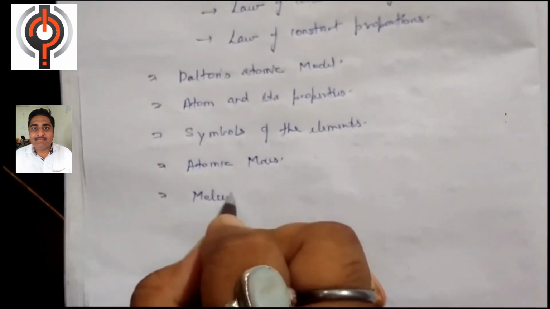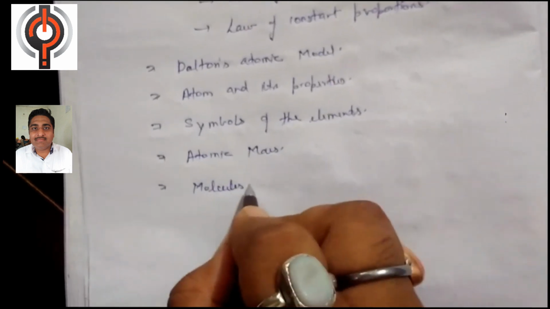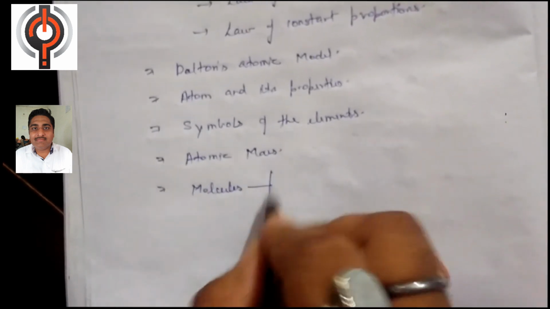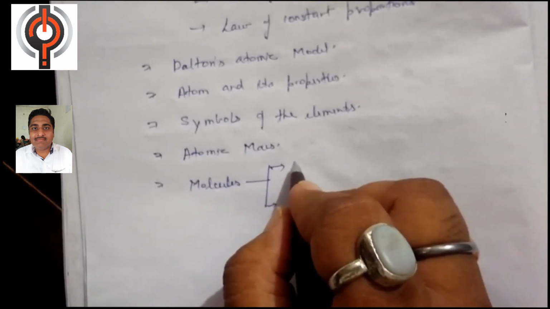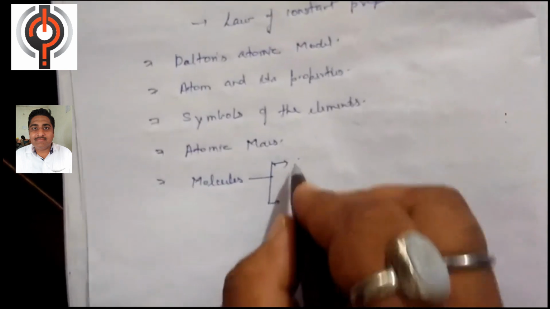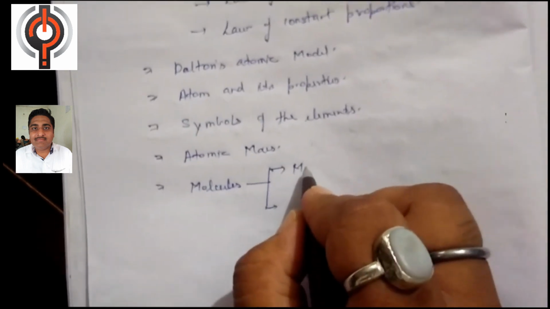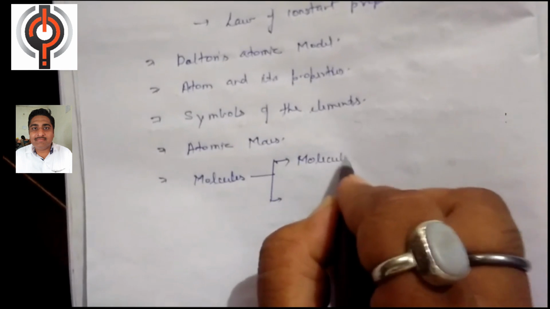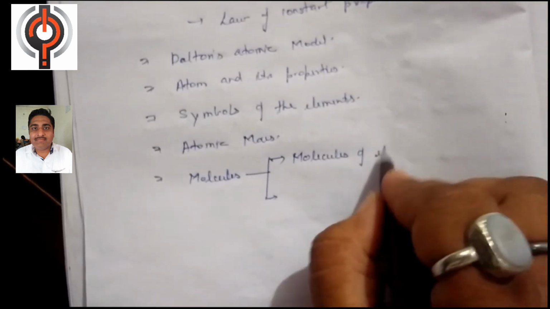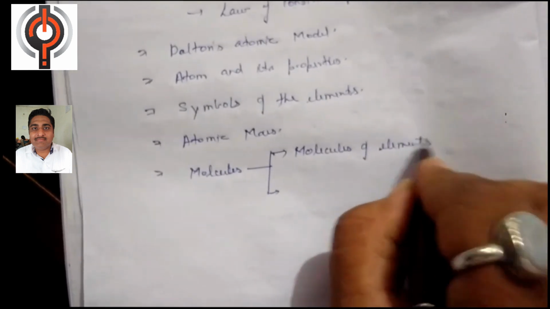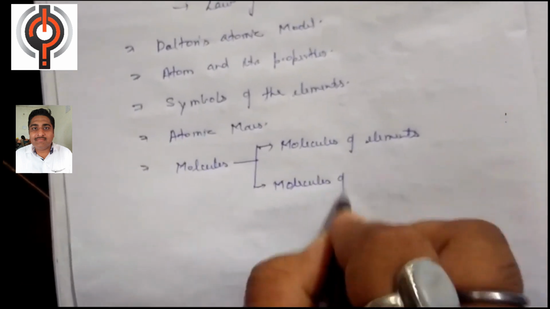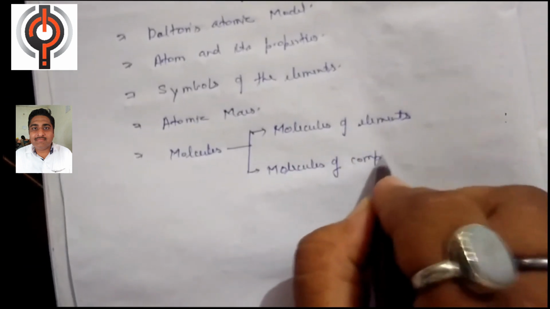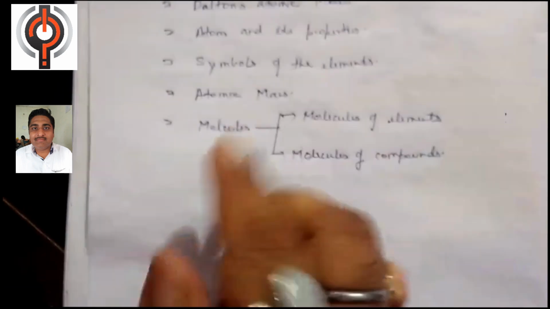Okay, in this topic we will discuss what molecules are, and we will discuss molecules of the element and molecules of the compound. Here we will particularly look at molecules of elements, how the molecules of an element are formed, and then after we will proceed toward molecules of compounds.